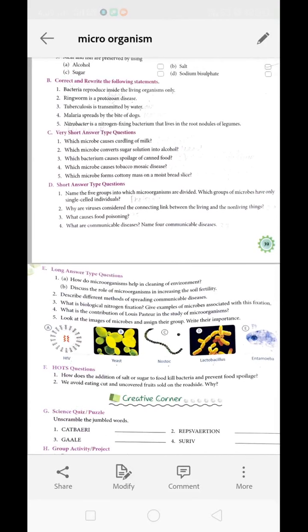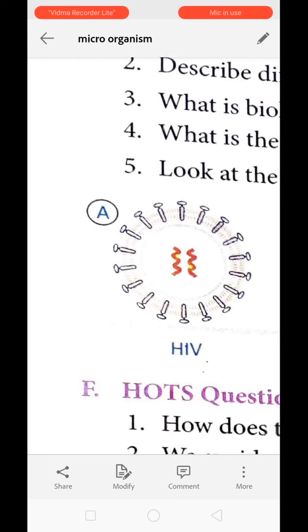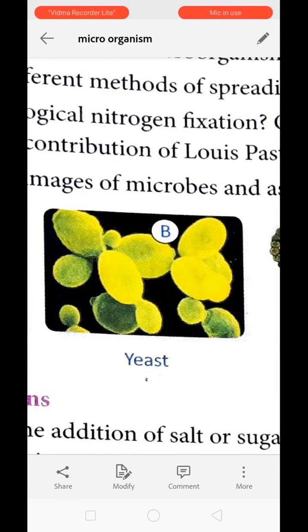Next question is, look at the images of microorganisms, assign their group, write their importance. See over here, the first one is HIV. This is a virus, and it causes AIDS. It is a pathogen. Next is yeast. Yeast is a fungus, and it is used in baking industry to make the food fluffy.